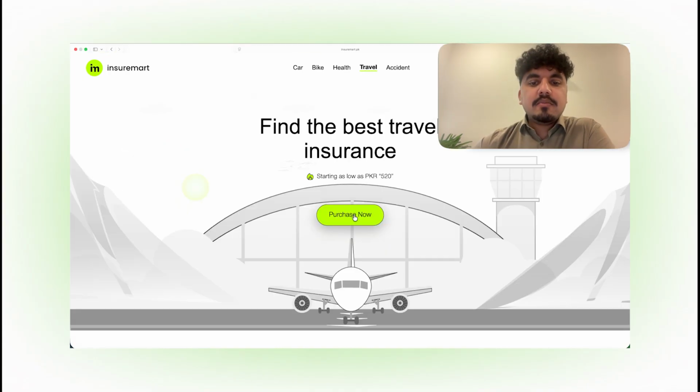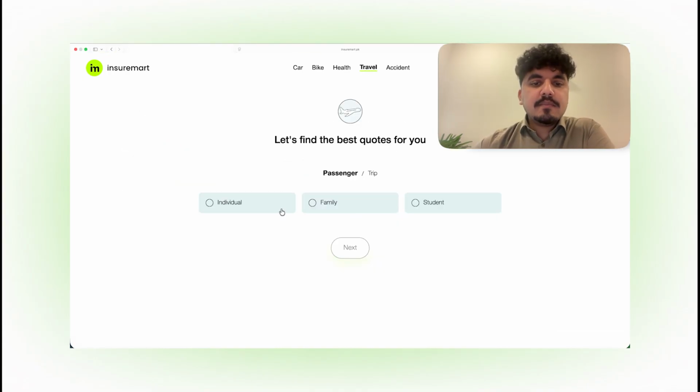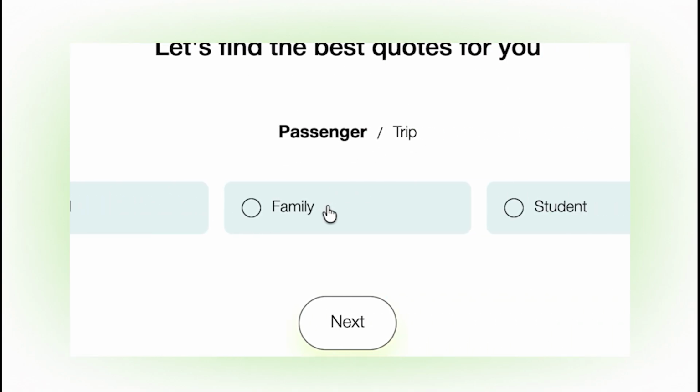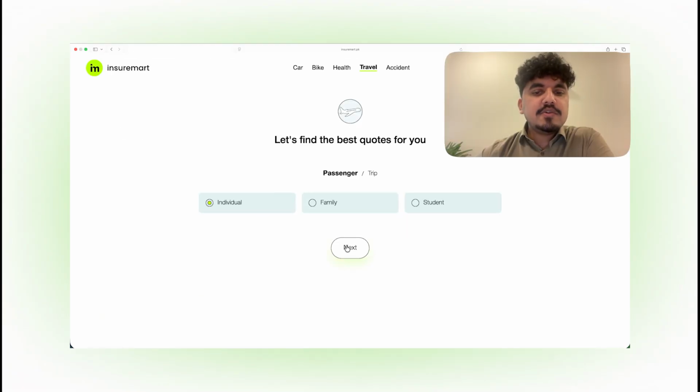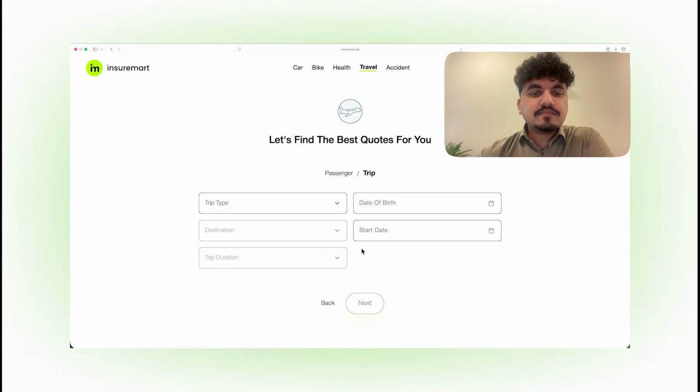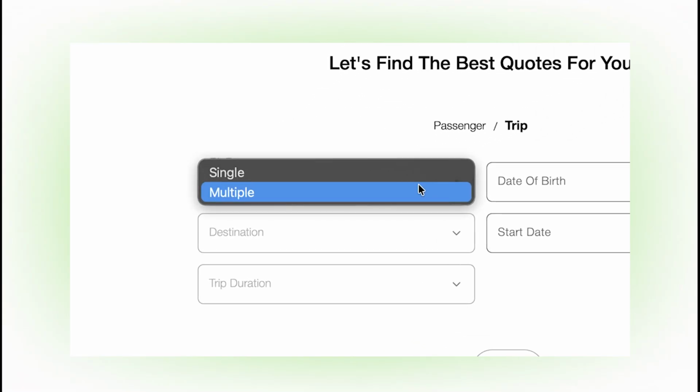So let's click on purchase now. Passenger type, so it can either be individual, or you're traveling with family, or you're traveling as a student. Abhi ke liye I'm traveling as an individual, so I'm going to click on next. I'm going to select my trip type, which can either be single or multiple.